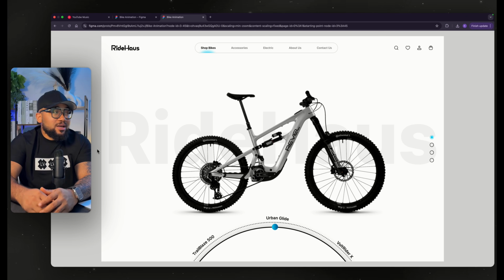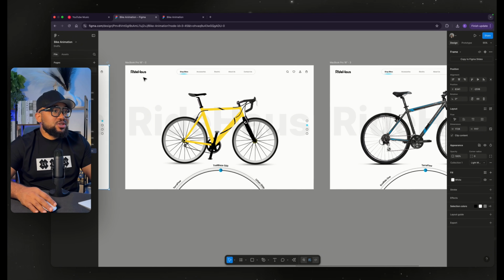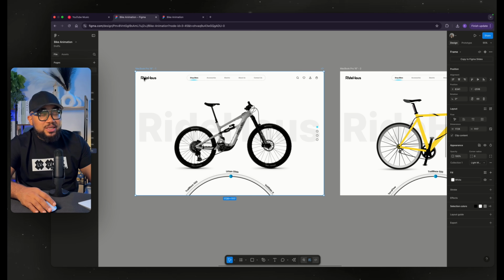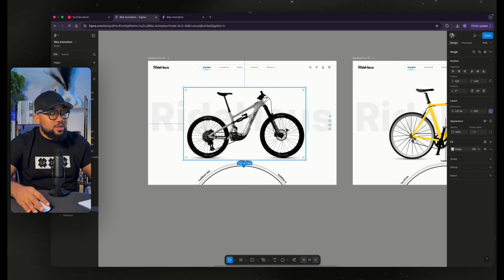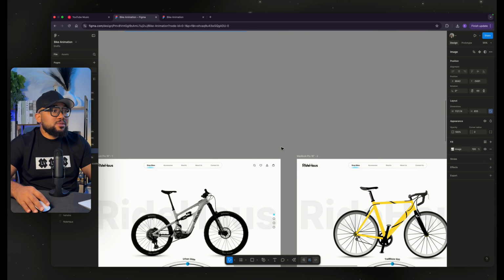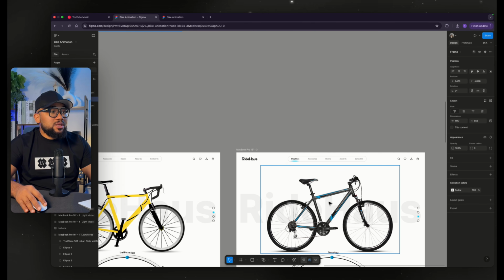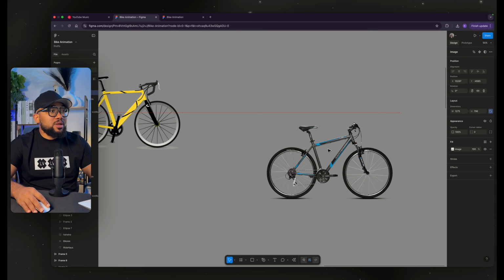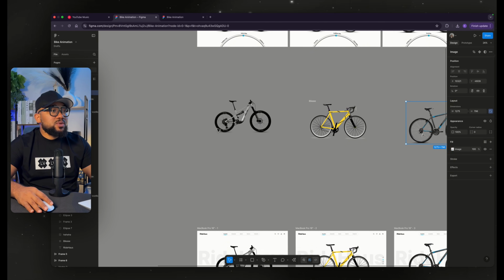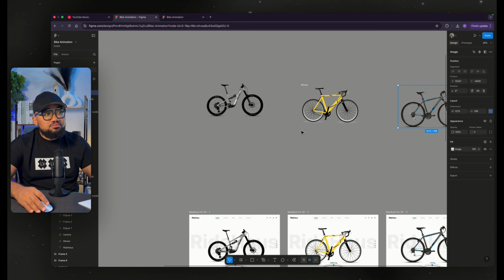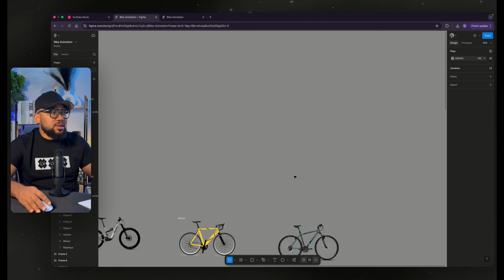So now let's go back to the design. This is the original design that I made in Figma. So it's just 3 screens. And I promise you this is not going to take time. So what I'm going to do now is just to duplicate this bike and bring it out, then duplicate this bike and also bring it out. Then same thing here, I'm going to duplicate this bike and bring it out. Now we have 3 bikes. So these bikes were actually downloaded from Google Images, so you can actually search for it. I'm just going to delete this.